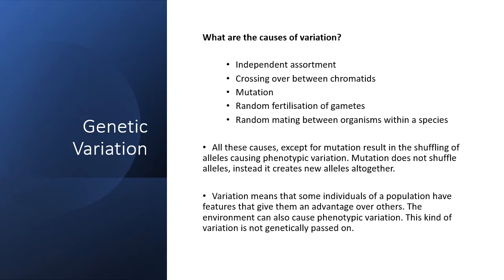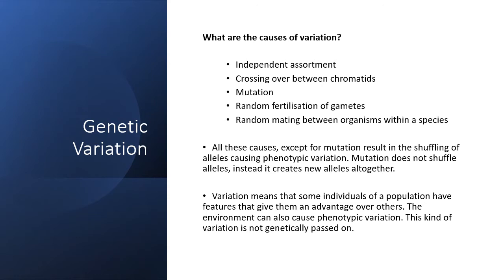We have mutations that also result in variation, as in the case of albinism, blocking the pathway of melanin production in certain individuals and then causing them to express the albino trait. We also have random fertilization of gametes, and what this simply means is that when you have fertilization to make an offspring, that fertilization is a very random process.